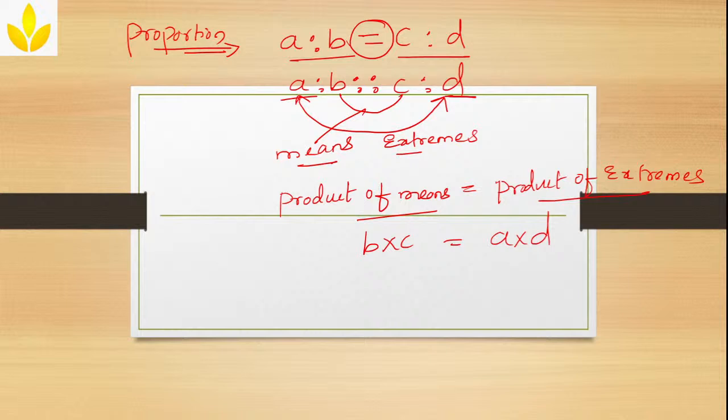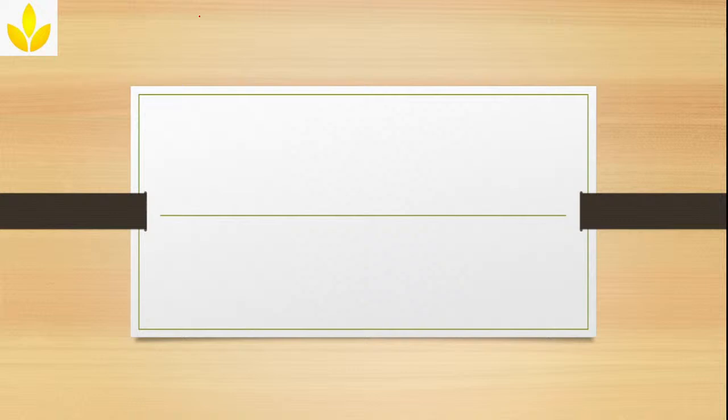Now here you will come across duplicate ratio, triplicate ratio, subduplicate, subtriplicate, all of them. Not in most questions will we use them, even though I will mention all of them.